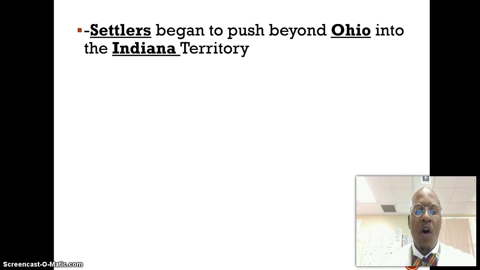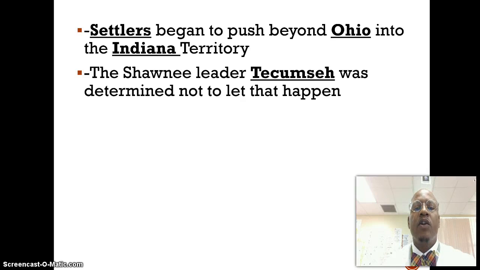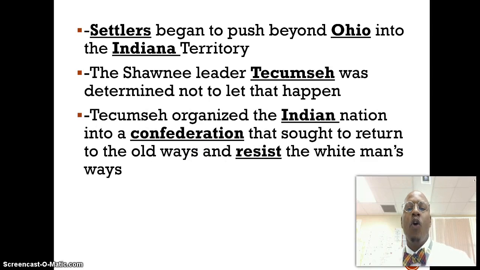Settlers moved from the Ohio River Valley into the Indiana Territory, and they encountered the Shawnee. The Shawnee were led by a young chief and warrior, Tecumseh, who was determined not to let their land get taken. He and his brother, the Prophet, felt their elders had made too many trade agreements, and that Native Americans were taking on the ways of the white settlers. So he felt they should break ties and move back to the old way of life. He formed a confederation of all the Indian tribes to mount a resistance against the white settlers.